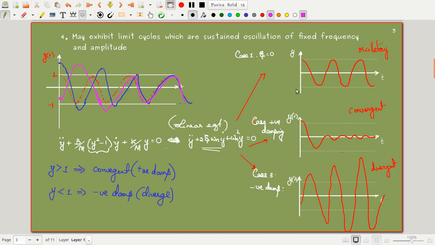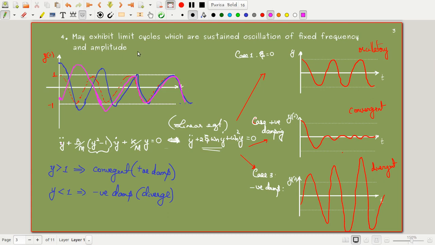We do have oscillatory conditions in the case of nonlinear systems, and it is different for different conditions. For positive damping, it directly converges. For negative damping, it diverges. So here, the conditions depend upon the amplitude, and depending upon the amplitude, it can go to the limit cycles. Okay. So this condition is only in the case of nonlinear systems. Limit cycles are found in nonlinear systems. It is in fact a sustained oscillation of fixed frequency and amplitude.